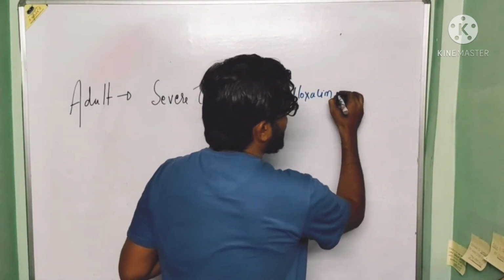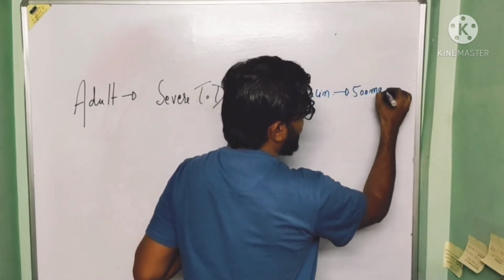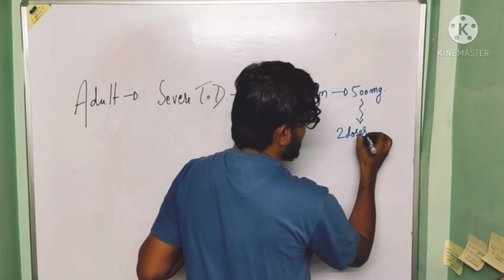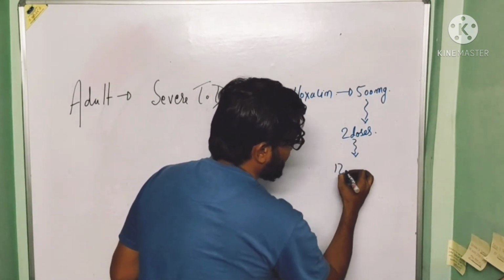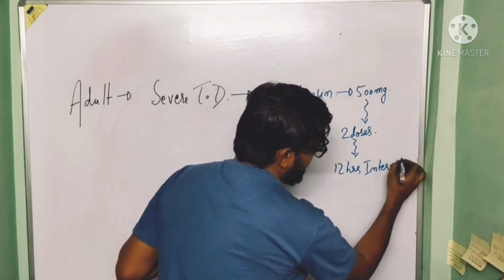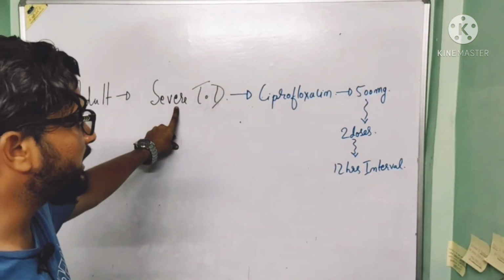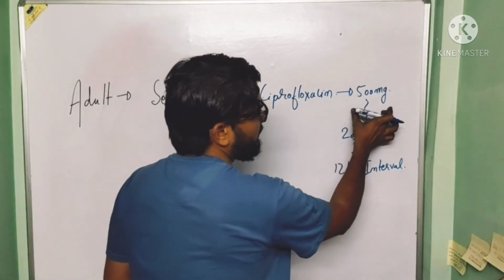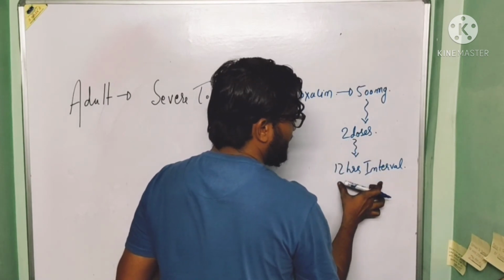Now when we talk about the dose of ciprofloxacin, 500 milligram ciprofloxacin, 2 doses is given, and these 2 doses is given at the interval of 12 hours. It means 12-hour interval. So basically, if the adult is suffering from the severe traveler's diarrhea, in this case drug of choice is ciprofloxacin, and ciprofloxacin is given 500 milligram and 2 doses of this ciprofloxacin is given, which is given at the interval of 12 hours.